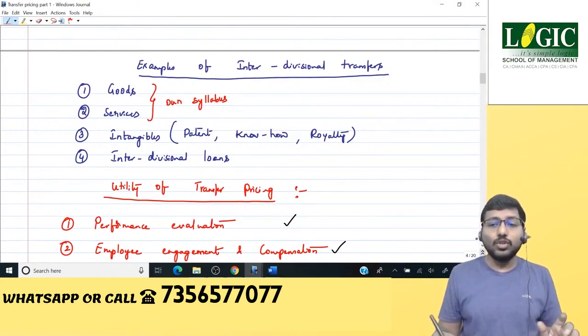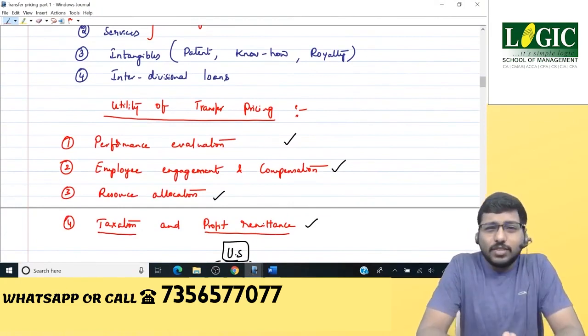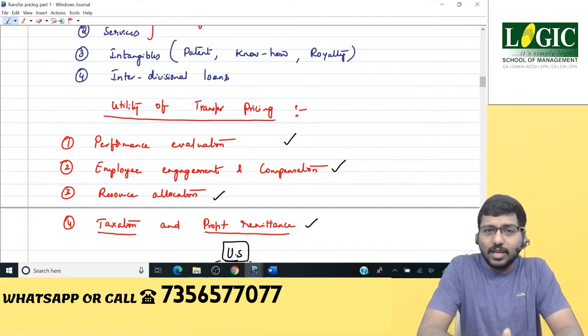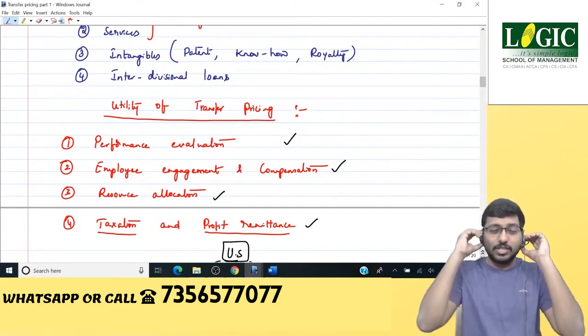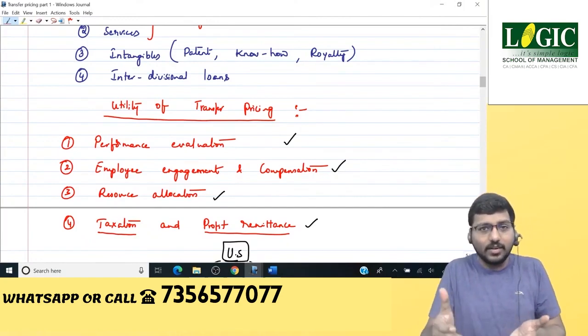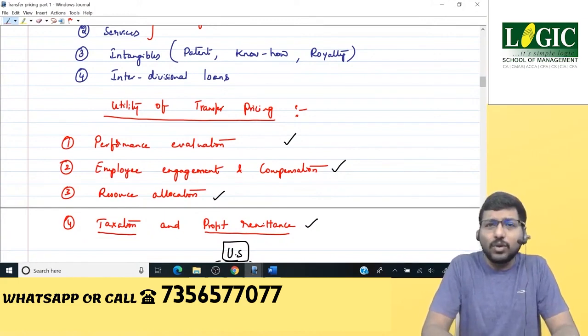After that, we have seen what the uses and utility of transfer pricing are, and here we have seen four important points. First one, performance evaluation, which we have already seen. Transfer pricing helps you in evaluating the performance of your employees. How? Because of transfer pricing only, there is something called revenue for the supplying division. Otherwise, there is no revenue for the supplying division unless it sells to the outside market. If it sells to the inside market, that is, internal transfer to the receiving division, is there a revenue? Because it is not really selling to somebody outside, correct?